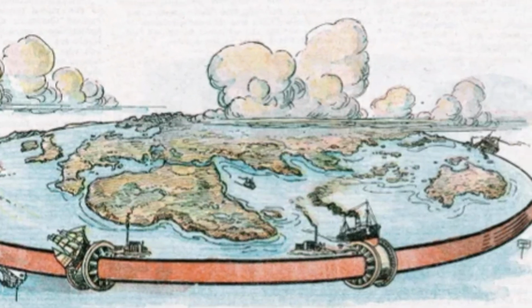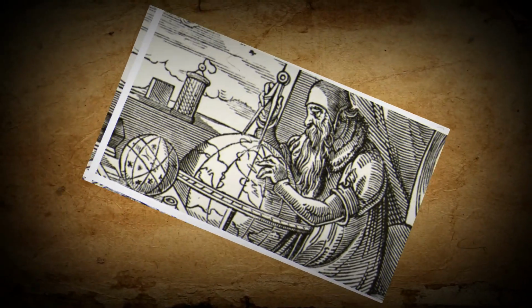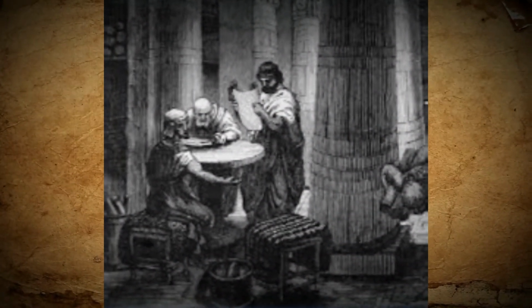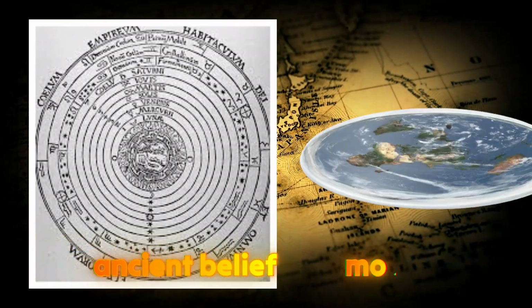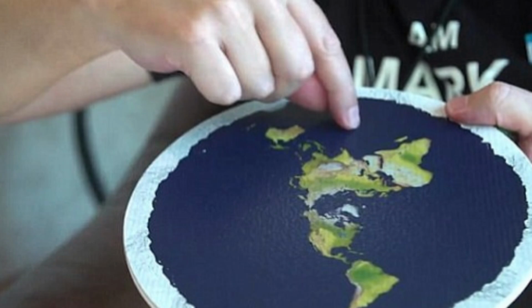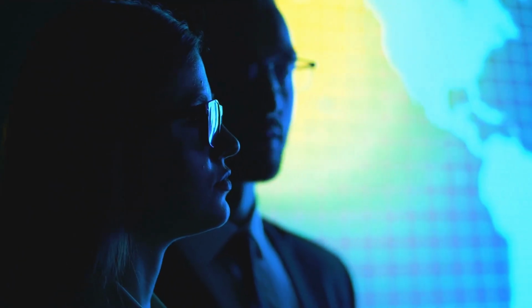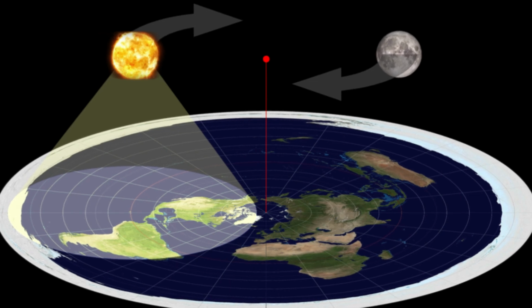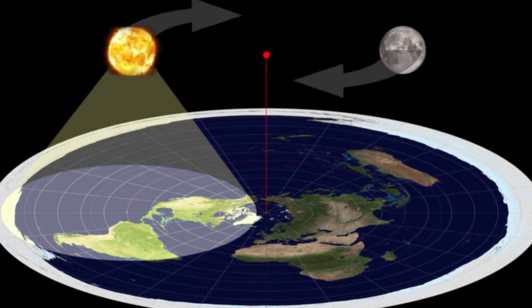The flat earth theory is not new. Ancient civilizations, from the Egyptians to the Greeks, had their own interpretations of Earth's shape. But how did this ancient belief resurface in the modern age? Join us as we investigate the flat earth theory, its evidence, and the scientific counterarguments. Let's begin by exploring the origins and key concepts of this intriguing theory.